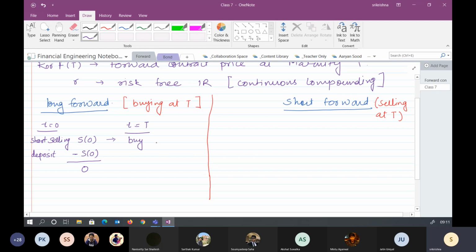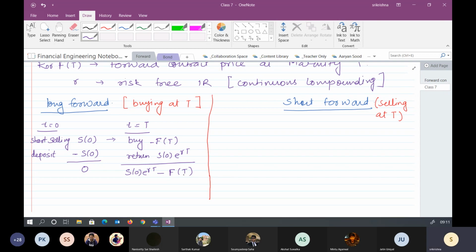When we are buying the asset, we are paying the forward price, which is FT, and we get a return from the bank, S0 e to the power rT, minus FT. So the net value here would be this. All of you agree?